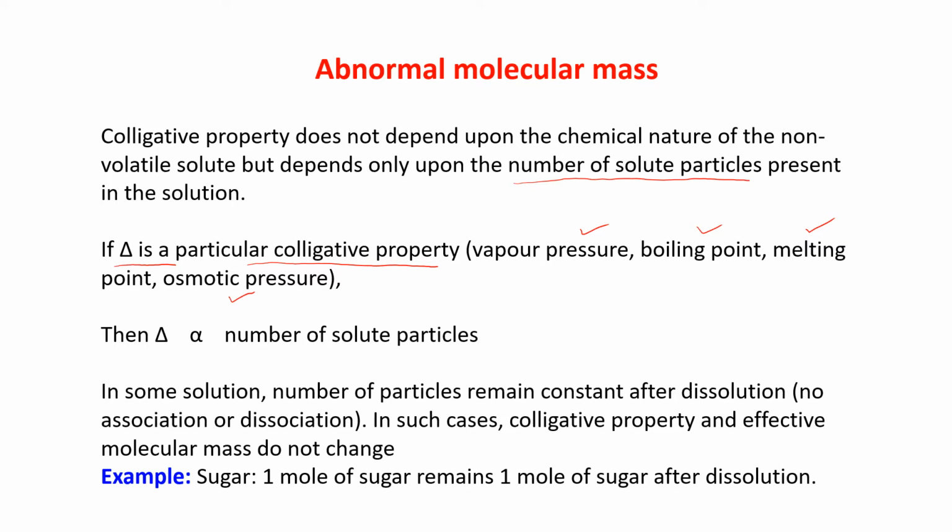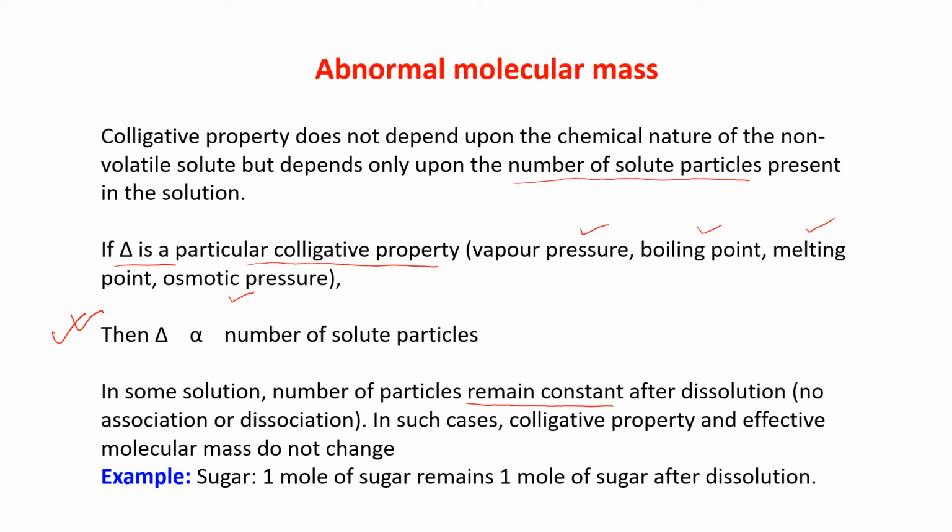If the colligative property is represented by delta, then delta is proportional to the number of solute particles. That means colligative property depends upon the number of solute particles. In some solutions, the number of particles remains constant after dissolution. That means no association or dissociation takes place.